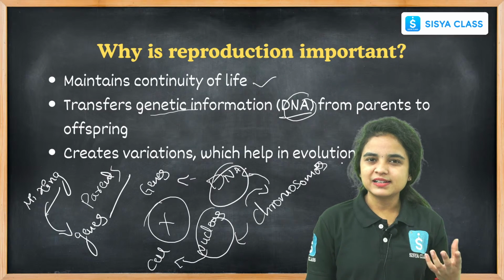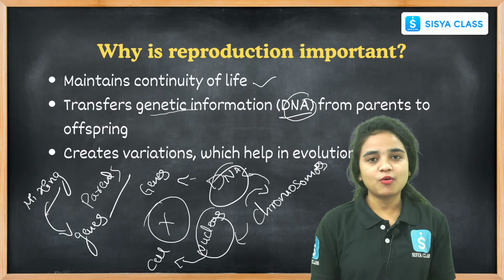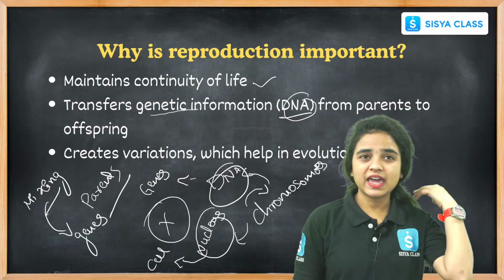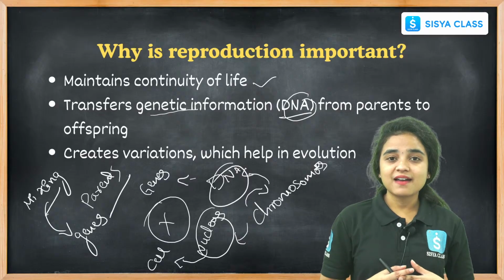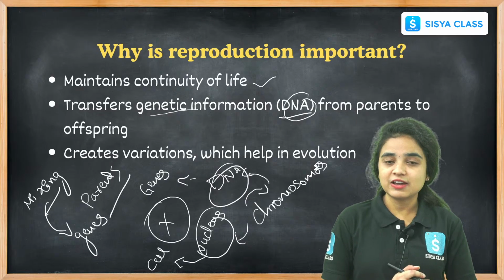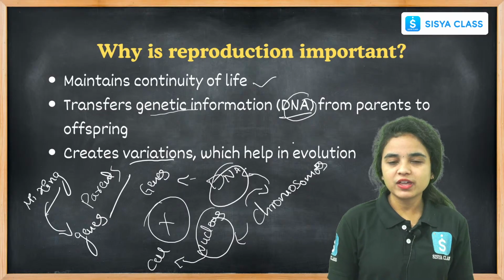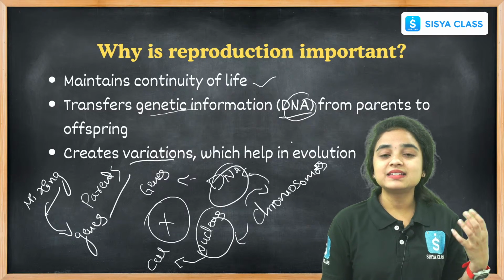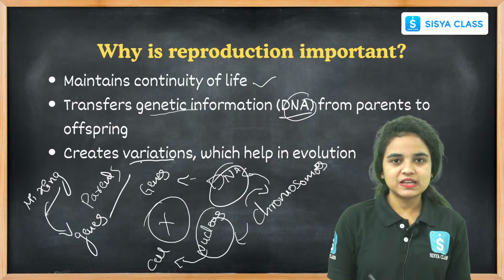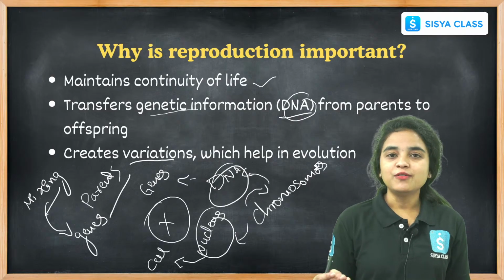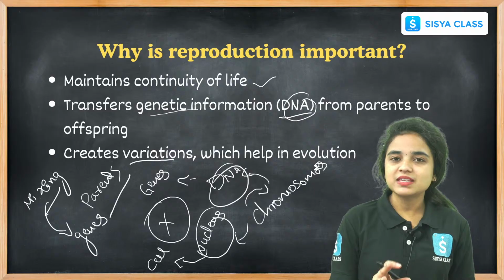It may be a color, or some genetic disorders, or some genes in our body. These are the things variations cause: hair color, height, growth of our body, the diseases that we have, or the immune system we get in our body. These are all things that come under variations. Variations are nothing but the characters that we get from our parents due to the mixing of genes. It is very, very important. Why are variations caused? Variations are found in a particular organism due to the mixing of genes.